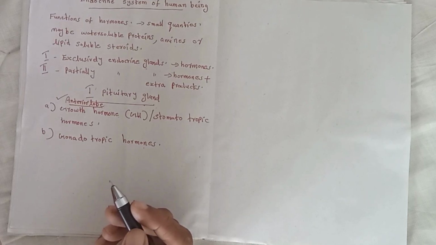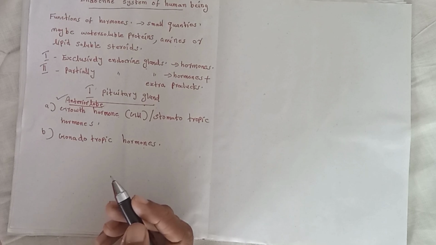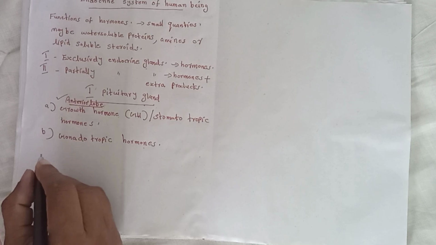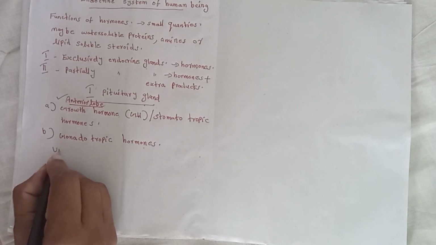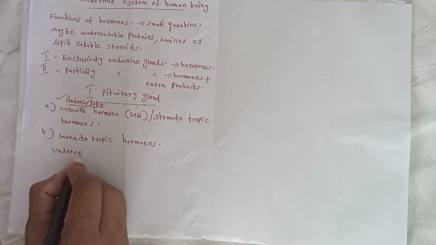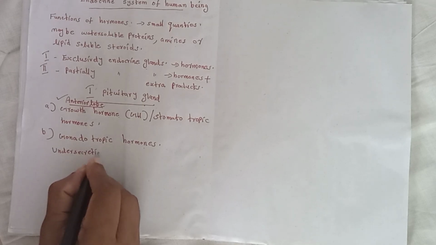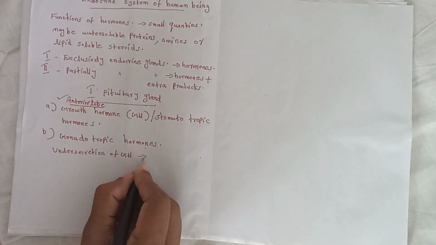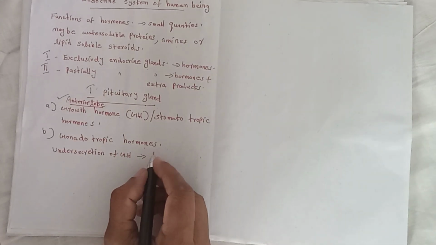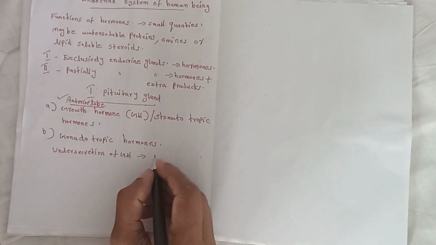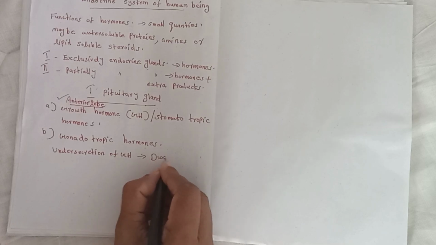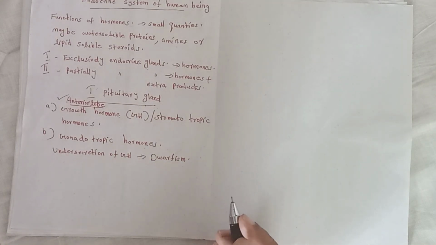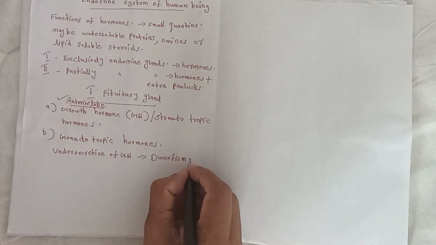The under secretion of growth hormone leads to dwarfism in children.